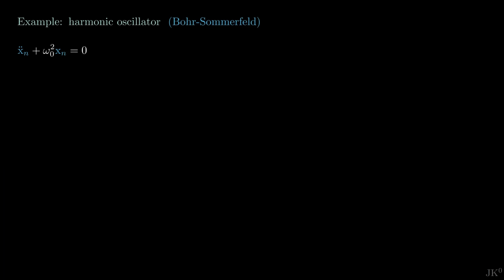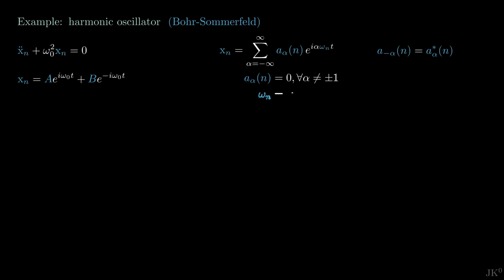As you probably know, the differential equation of the harmonic oscillator is exactly satisfied by this general solution, where A and B are constants and omega naught is the fundamental frequency of the oscillator. Comparing this solution with the general Fourier series, we immediately find that there are only two non-zero Fourier modes, and the harmonics are given by multiples of omega naught. This means that the infinite sum only has two terms.